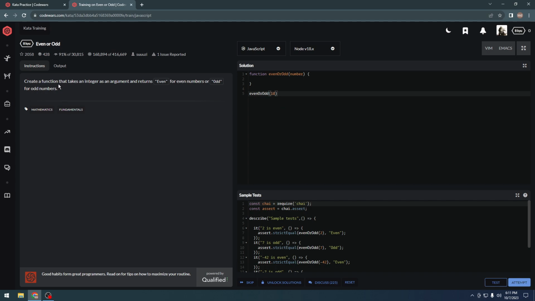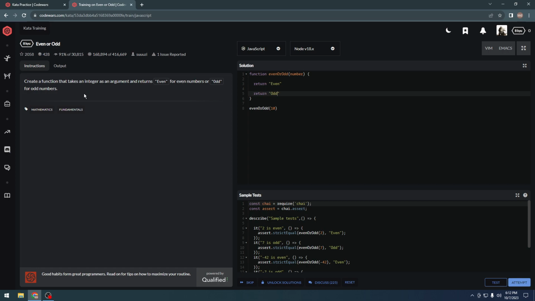Now what we have to do is return even for even numbers or odd for odd numbers. So we need to return strings, as you can see. So let's say return even, just like this, or return odd, just like this.